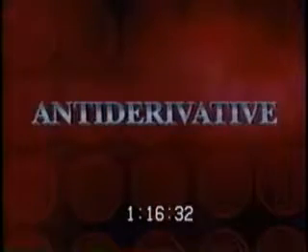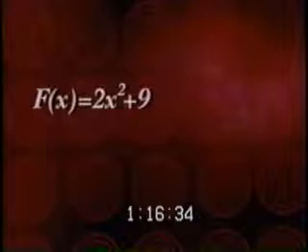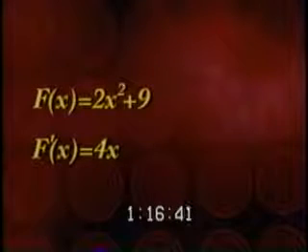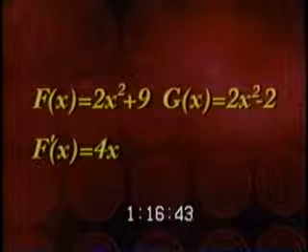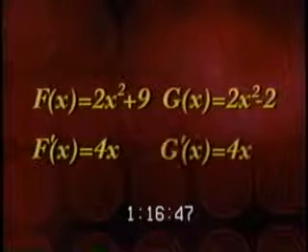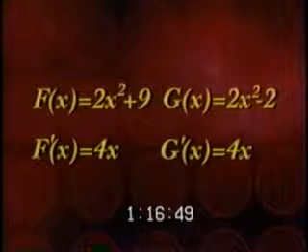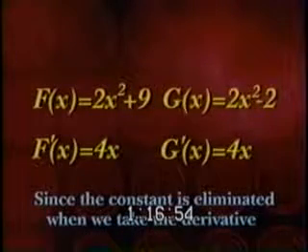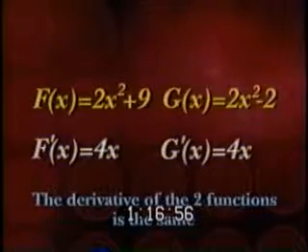Now let's see what it means when we say any given function has an infinite number of antiderivatives. Well, suppose we have an antiderivative, capital F of x equals 2x squared plus 9. Using the power rule, the derivative of this is 4x. Now suppose another function, capital G of x, equals 2x squared minus 2. The derivative of this is also 4x. Notice that each function has a 2x squared but a different constant. Since the constant is eliminated when we take the derivative, the derivative of the two functions is the same.